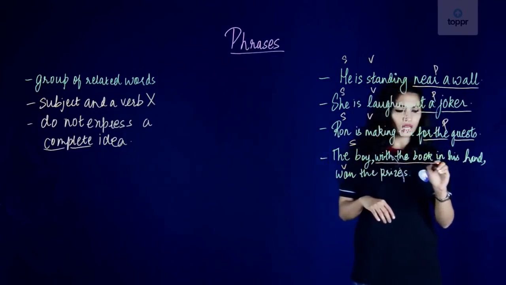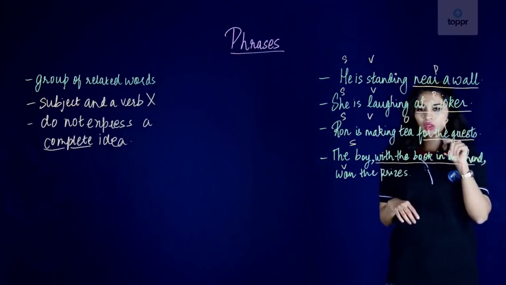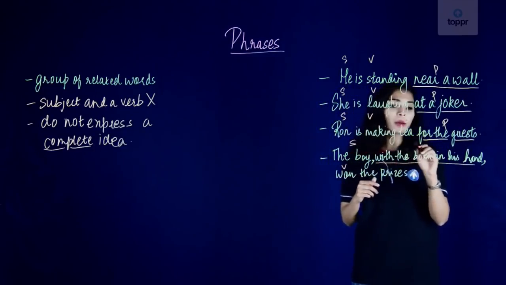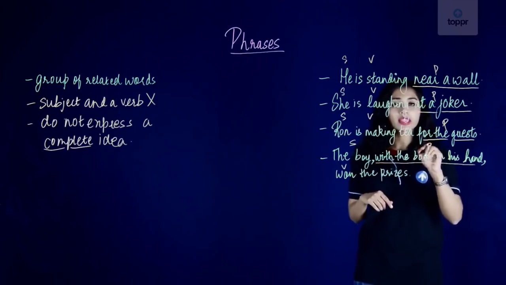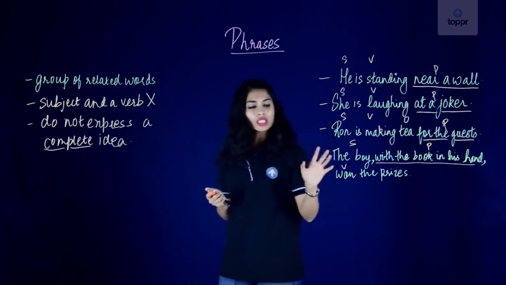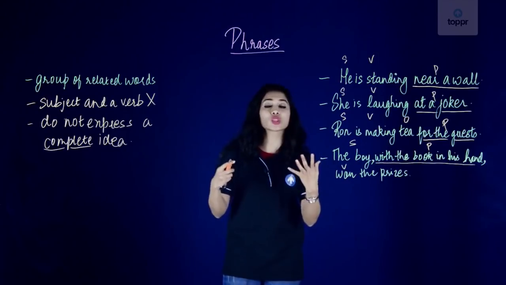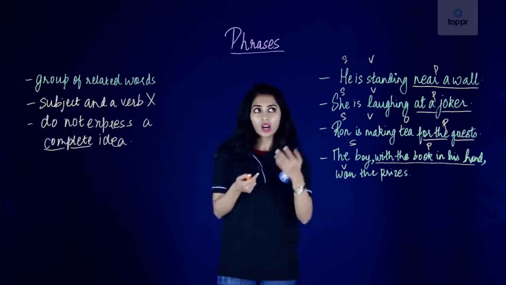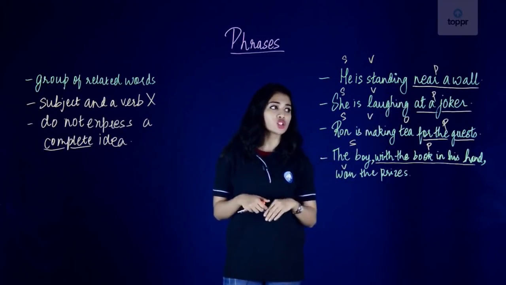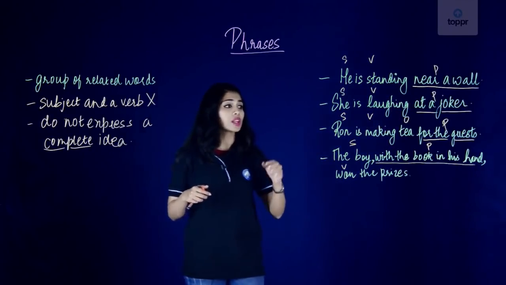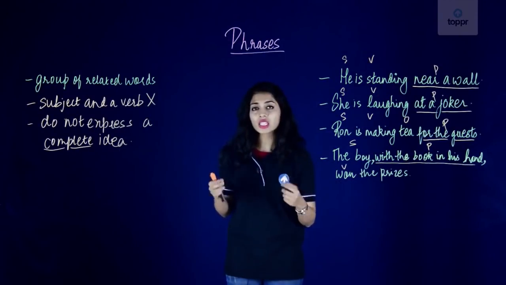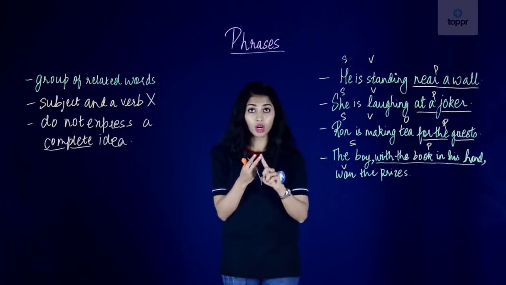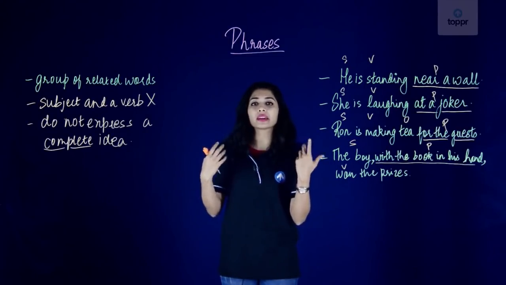So we are left with the book in his hand. With the book in his hand, does it have a subject? No. Does it have a verb? The answer to that is also no. So with the book in his hand, that is our phrase. And also notice that it is not necessary for a phrase to always come at the end of a sentence. So these are our phrases here: near a wall, at the joker, for the guest, with the book in his hand. Phrases are a group of related words. They do not have a subject, they do not have a verb, and they do not express a complete idea.